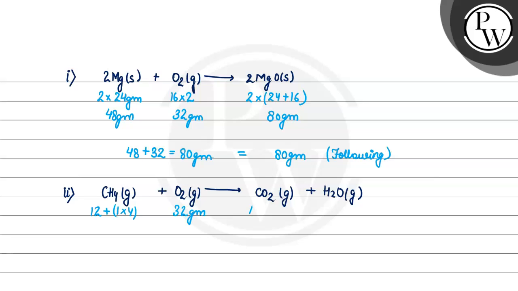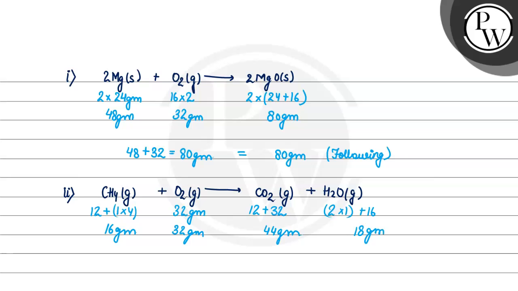For the CO2 it will be 12 plus 32. 12 is carbon atom और O2 का mass कितना हो जाएगा? 32 हो जाएगा. And water mass is 2 into 1, that is atomic mass of hydrogen, plus 16. So it comes out to be 16 gram, 32 gram, and here it will be 44 gram and 18 gram.